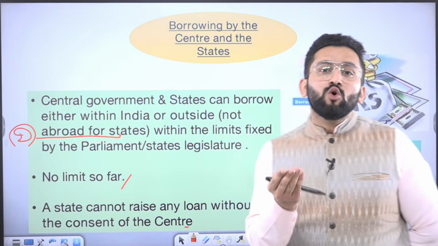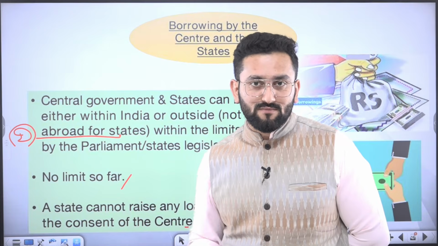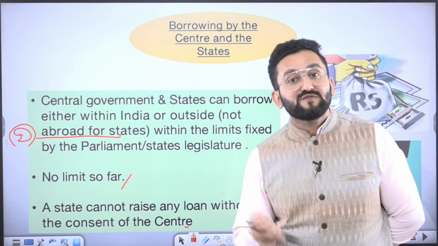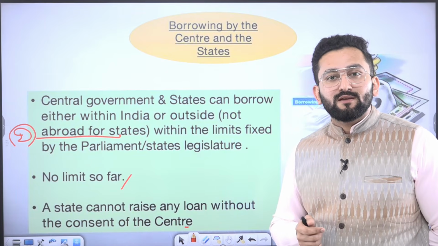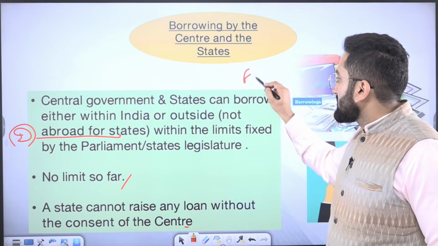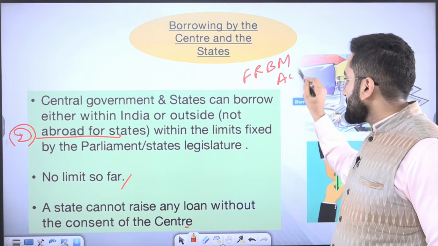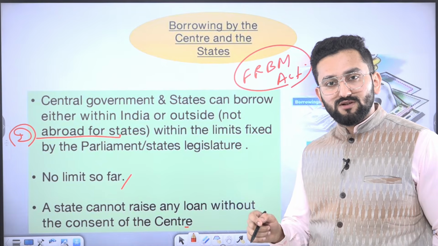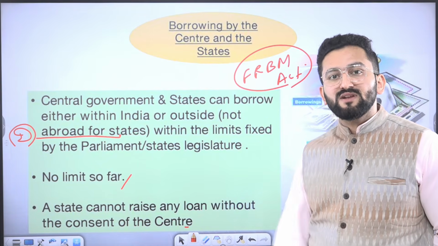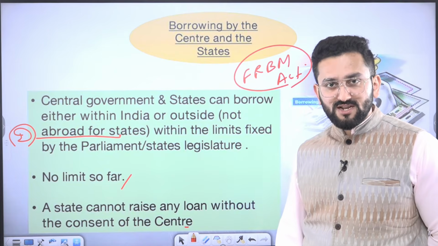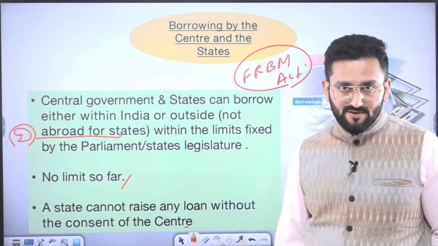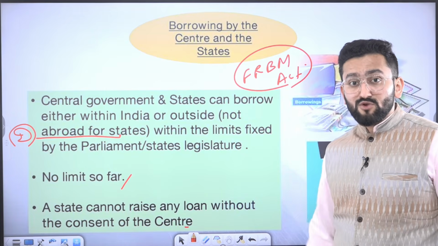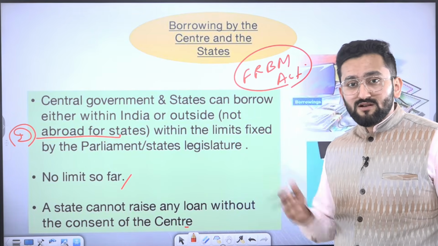Now, my question to you, what is the borrowing limit of states as of now? Just mention in comments. Do you know a particular law which sets the borrowing limit of states? Come on. FRBM Act, Fiscal Responsibility and Budget Management Act, 3.5% of the state's GDP. That's the maximum limit that a state can borrow. Although this limit can be changed in special circumstances by the Indian Parliament. And that is why this point was raised, that it is valid to raise it now, because these are extraordinary times. We had not expected such a downturn.